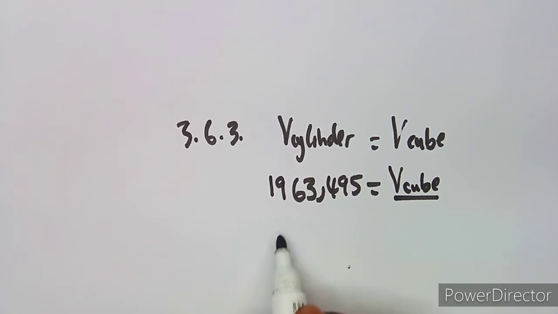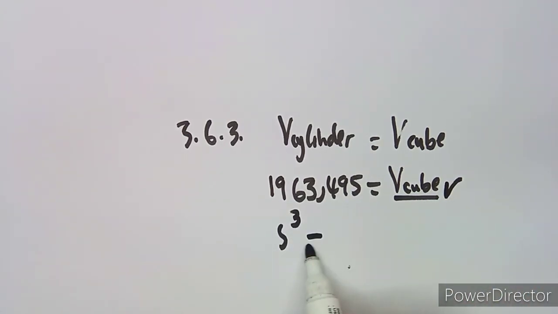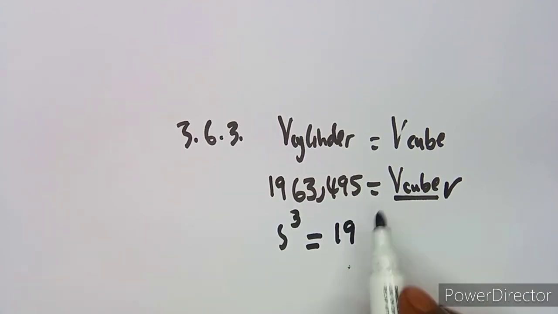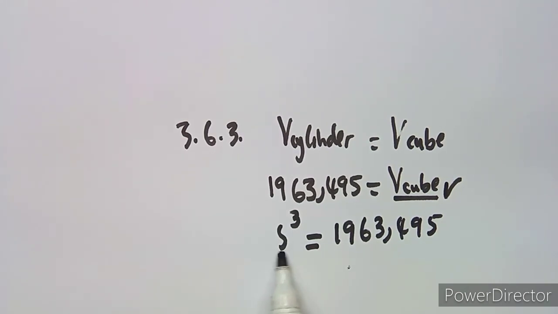So we have side to the exponent of 3 equated to the volume that we are given. So what is going to be the side? Because the question is to calculate the side, which is the dimension.